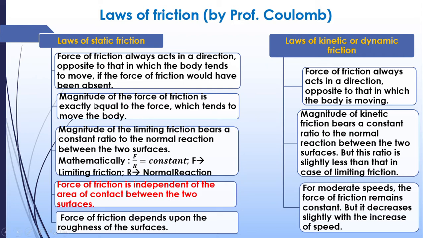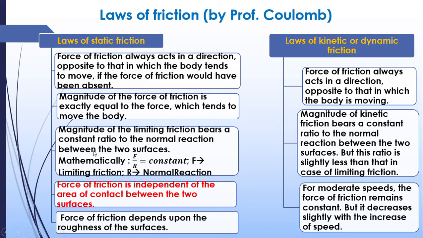Second rule is the magnitude of the force of friction is exactly equal to the force which tends to move the body. Magnitude of the frictional force will be equal to the force which is tending the body to move. In that condition only the equilibrium is attained.